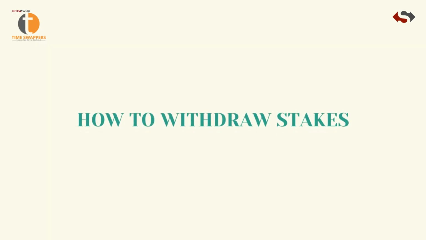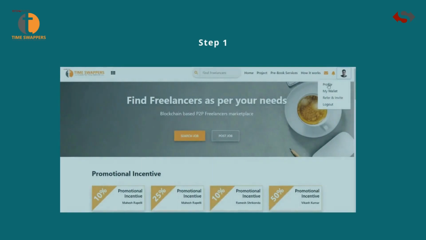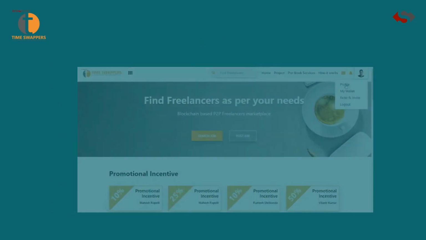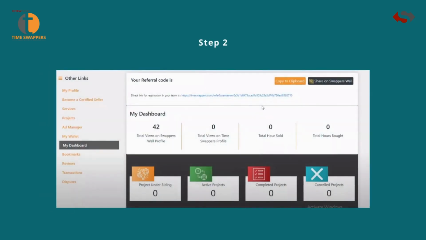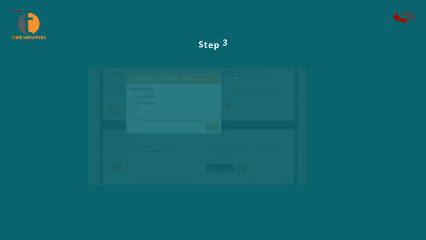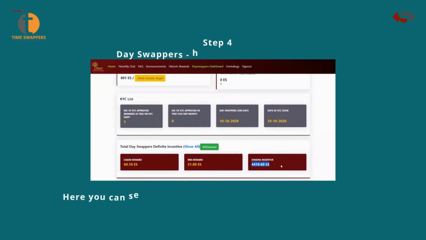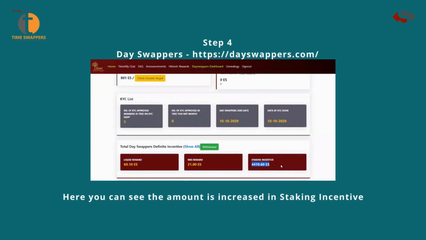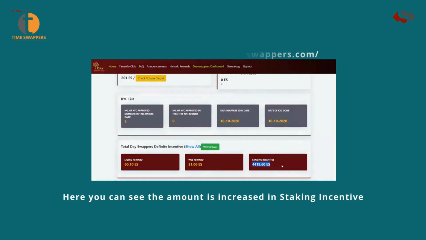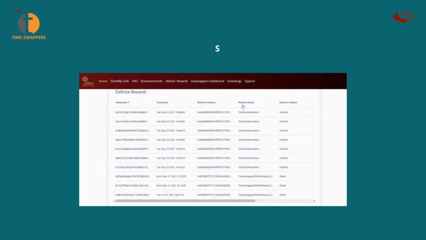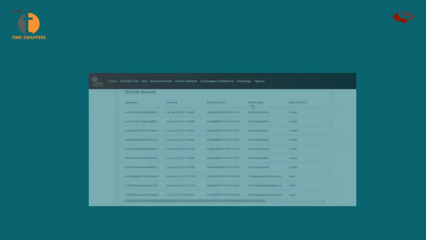How to withdraw stakes. Step 1, go to my profile on TimeSwappers. Step 2, go to Dashboard. Step 3, click on Claim and select Claim to Stakes. Step 4, visit DaySwapper's website and go to DaySwapper's dashboard. Here you can see the amount has increased in staking incentive. Click on Show All to view in detail.